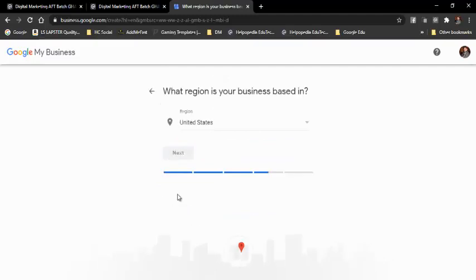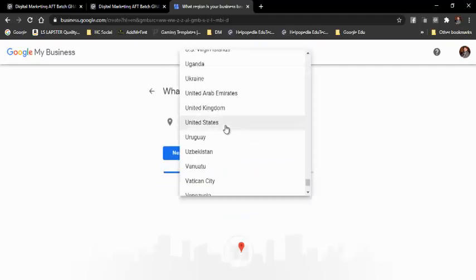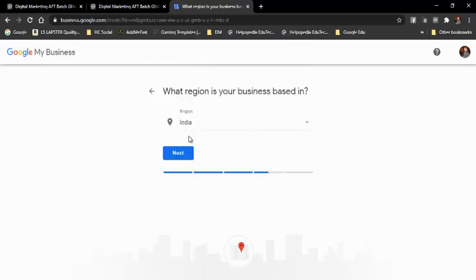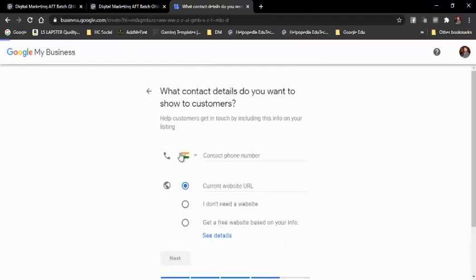After clicking next, over here I need to select the region of my business. So we are based in India, so I'll select India, and I'll click on next, and then I need to add my phone number. So I'll add my phone number.